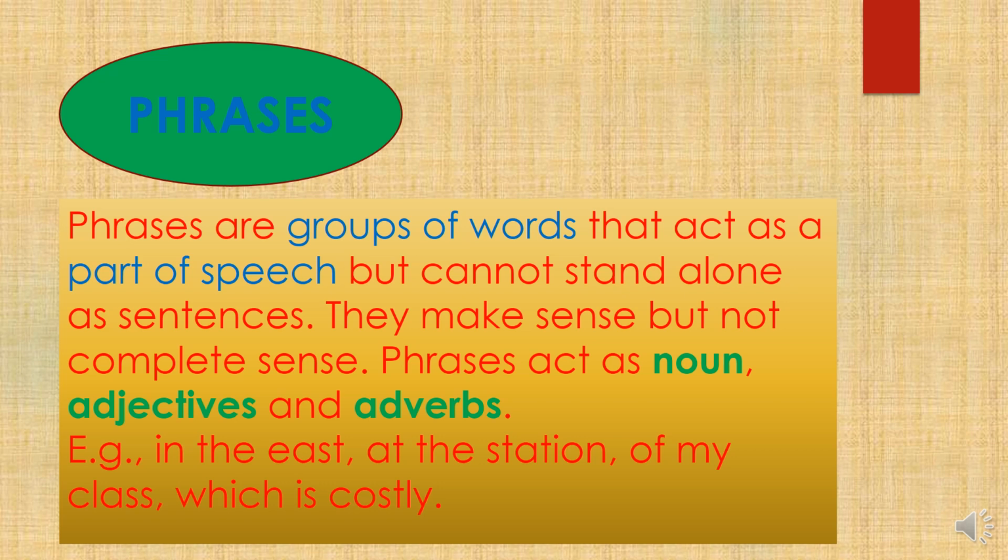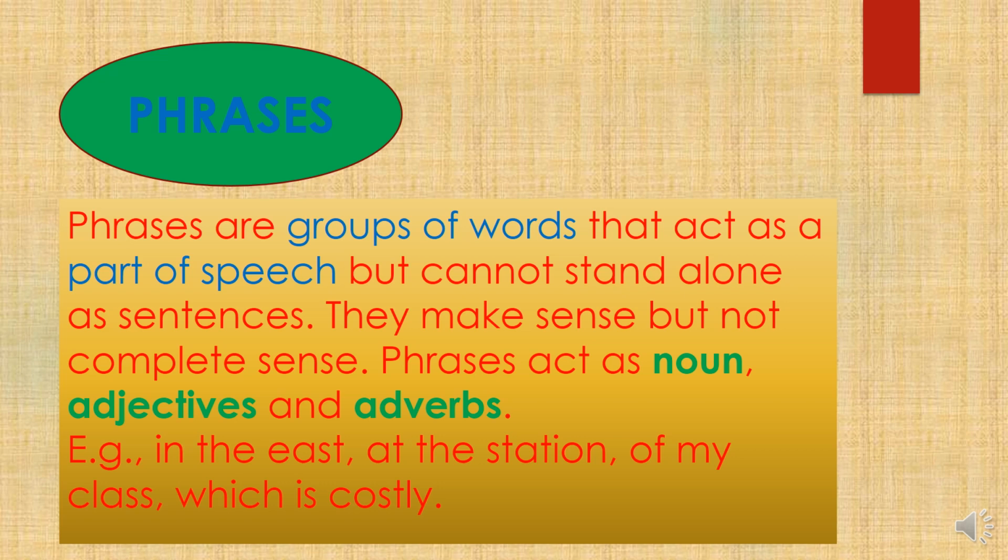So, what are the parts of speech? We have already done this. There are 9 parts of speech. So, basically, the 8 parts of speech are there, and the ninth one is the determiners. But in those 8 also, there are 3 important parts of speech: noun, adverb, and adjective. These kinds of parts of speech are used in phrases. So phrases are groups of words that act as a part of speech but cannot stand alone as sentences. These are groups of words that can be used as a part of speech but cannot be called sentences.